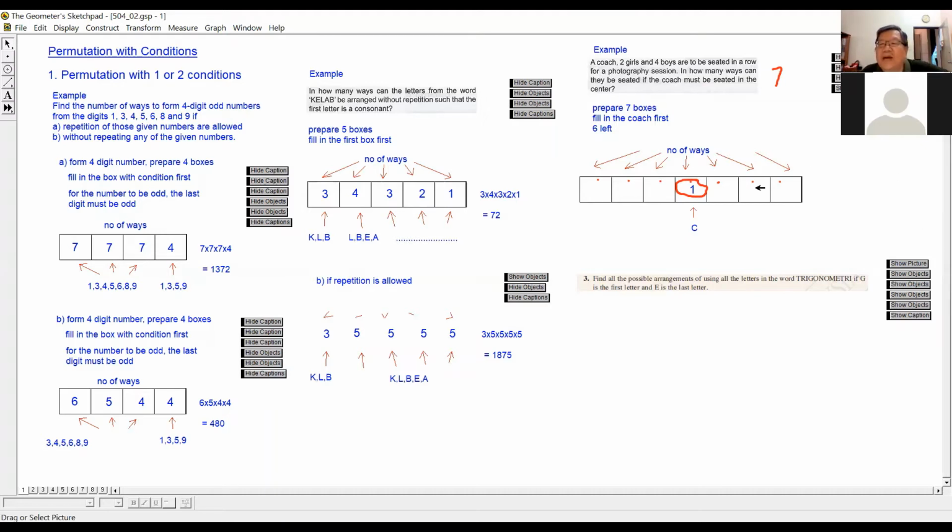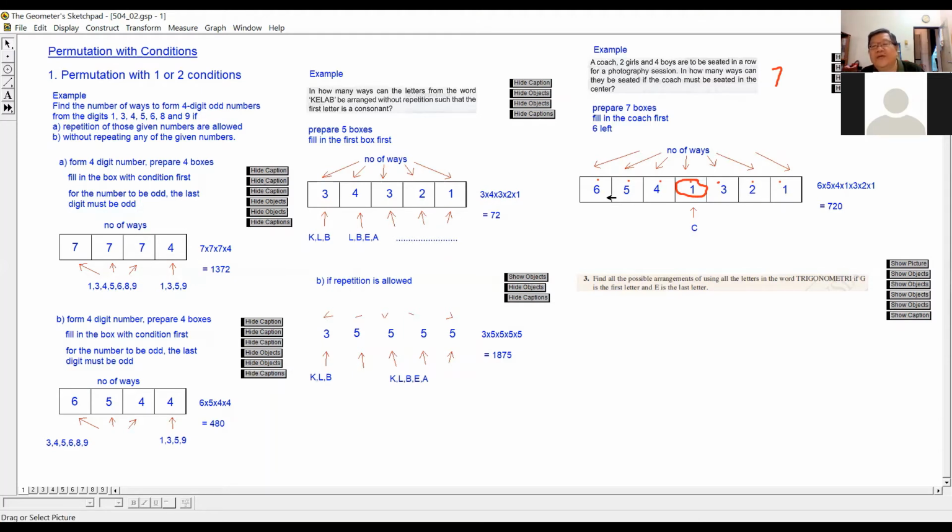How about filling up the other boxes here? Is there any condition on how the boys and girls should be seated? No condition. Boys and girls, free sitting, they can sit anywhere. So we don't separate them as boys and girls, we just think of them as students. The first seat here, there are 6 students, so this one can be filled up in 6 ways. After filling this, there's 1 student less, so only 5 students left, and here only 4, 3, 2, and 1.